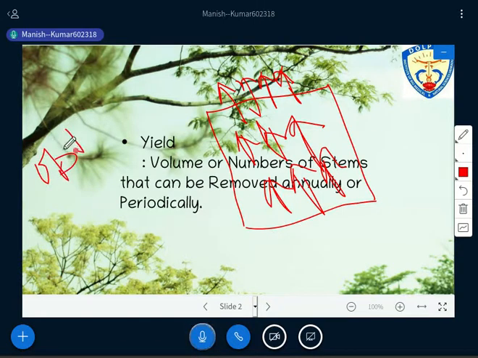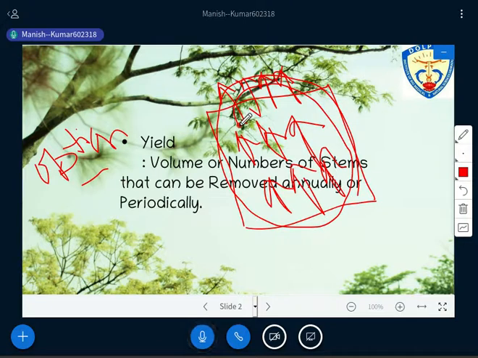Option 1 is that we are clear felling this complete area, whatever be the number of trees available in this particular area. First clear felling, then we are extracting all the timber there. Try to understand the option first: we are clear felling the complete area, and we are extracting, or harvesting, all the timber there. It's very simple to understand.